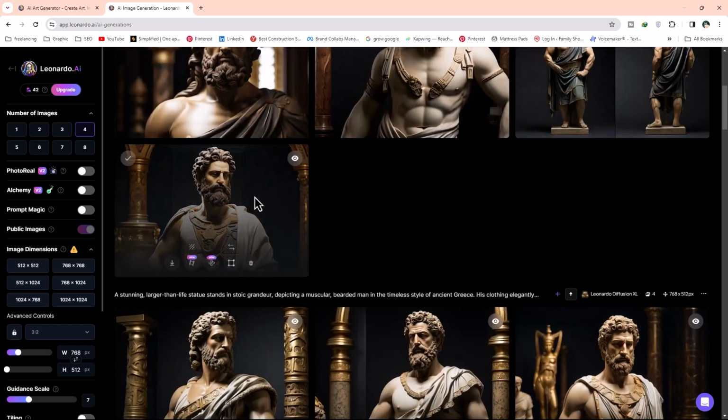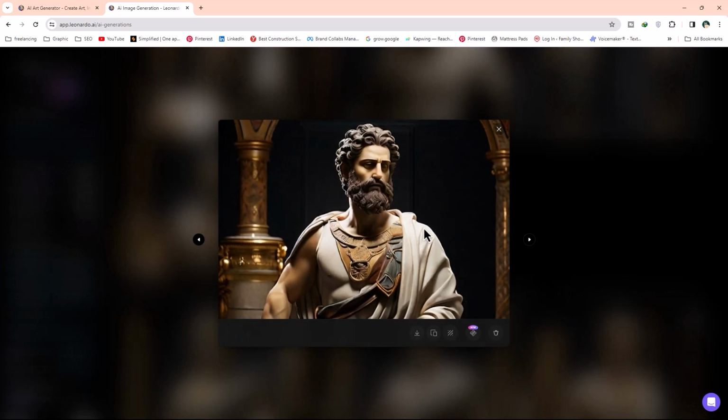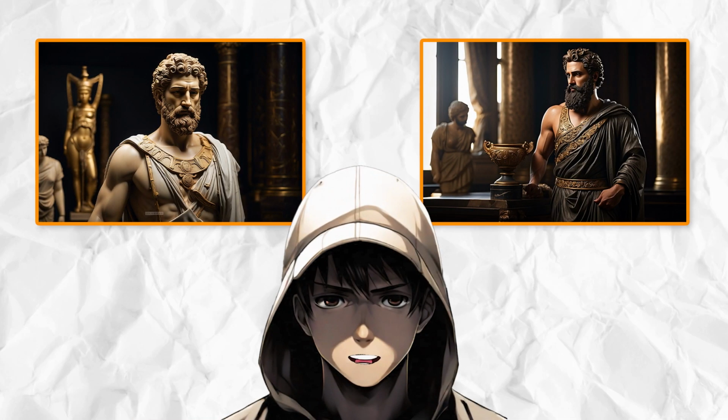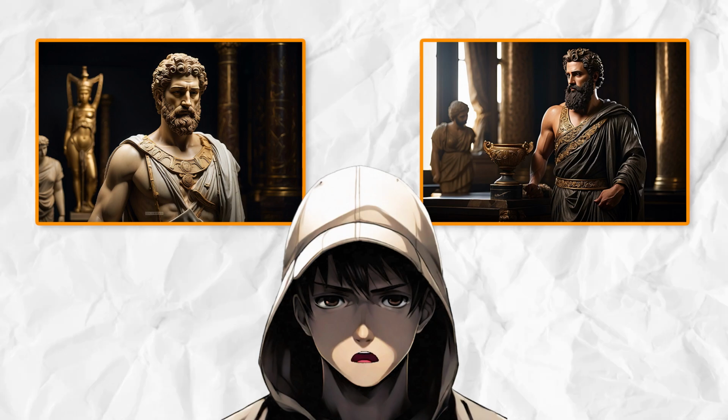Choose your desired image and click on the Upscale button. This will increase the size of the image and you can download it in higher quality. Once the image is upscaled, click on the Download button to download it. You can simply change this prompt according to your desired images you want to generate. Moreover, you can adjust the ratio of the images in which you wish to generate, like 9:16 for your ratio. Now we have successfully created our images from Leonardo.